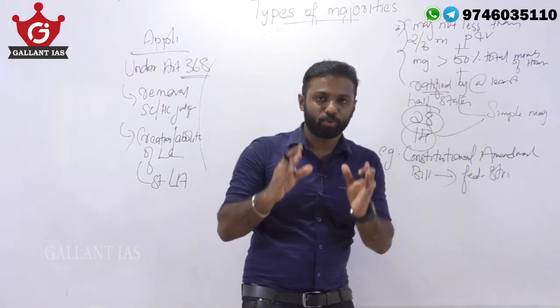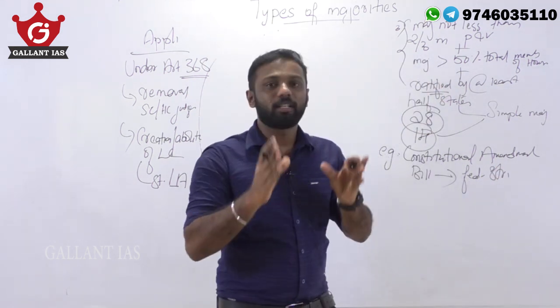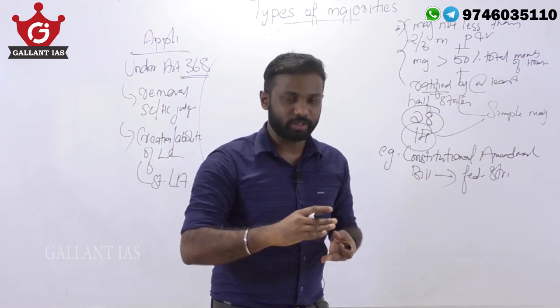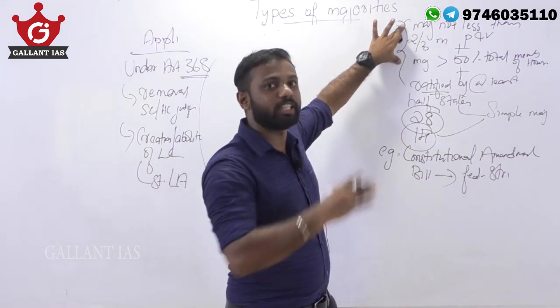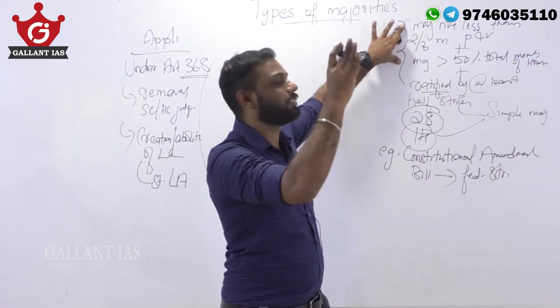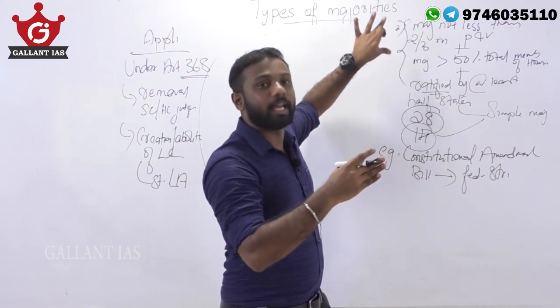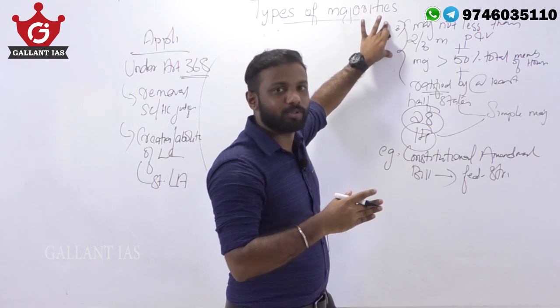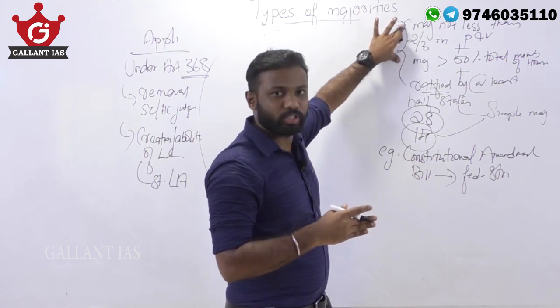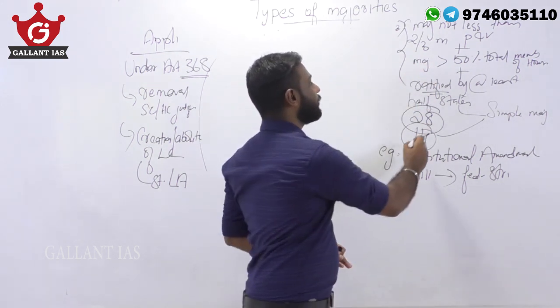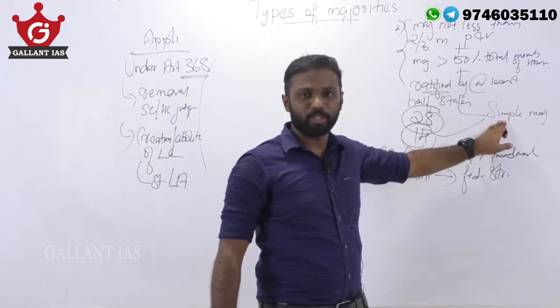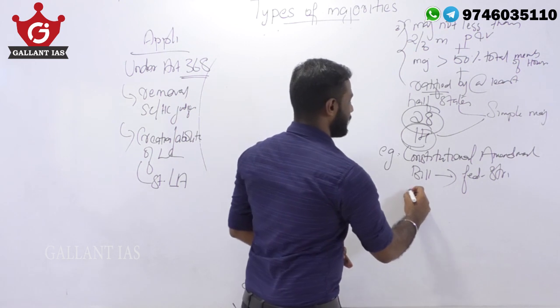That is the constitutional amendment bill which alters the federal structure of our constitution, and that bill has to be passed by the special majority in both the houses of the parliament, that is in Lok Sabha and Rajya Sabha. And also after passing in both houses of the parliament under this majority, the concerned bill has to be ratified by at least half of the states using simple majority. Example is GST bill.